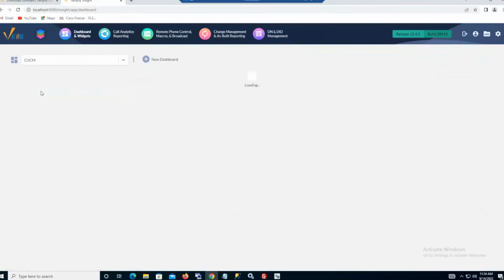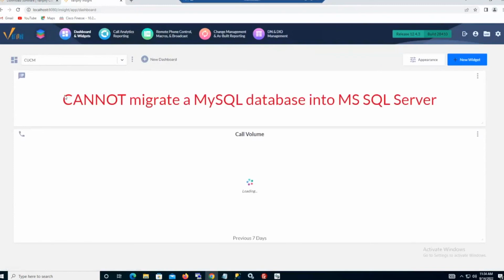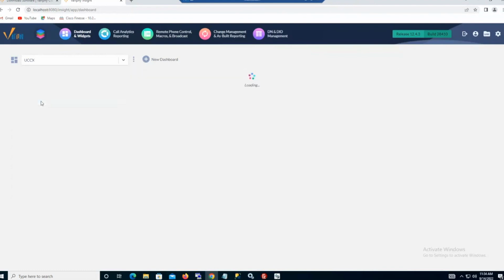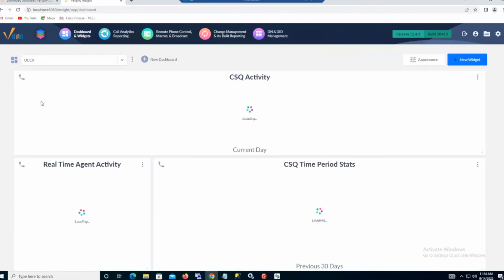But the one that we all saw at the very beginning of this session, where I was specifying that you cannot migrate a MySQL database into MS SQL, has a data volume widget here, but unfortunately no data because I haven't loaded any in here yet. So certainly once that historical data is loaded from a data dump or files that are just copied and pasted from one to another, options are there. But as I had mentioned earlier, the contact center data, once again, we don't house.